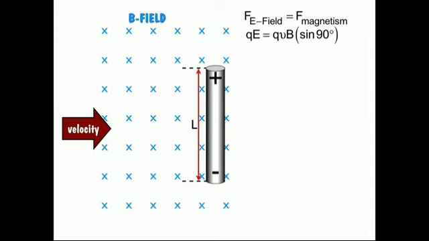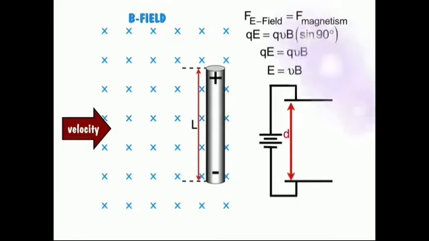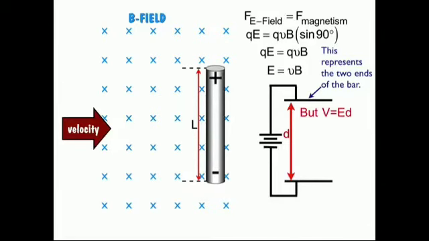So, the potential difference between the two ends of the rod is qE equal to qvB. The Lorentz force on the free electrons is responsible for maintaining this potential difference and hence produces an EMF. So, E is equal to vB. As this EMF is produced due to the movement of the rod, it is often called motional EMF.